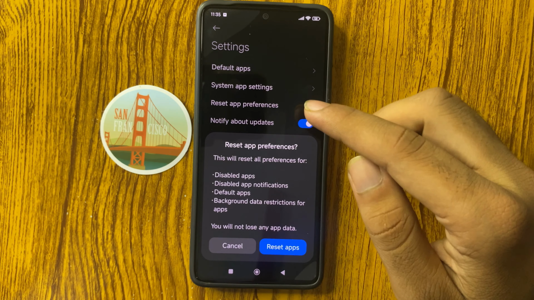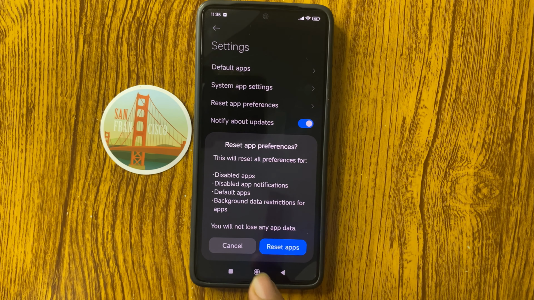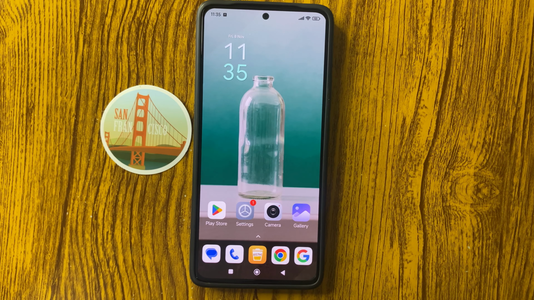Click on this, and from here you can see Reset apps, so you can reset apps here, and after that your problem will be fixed.